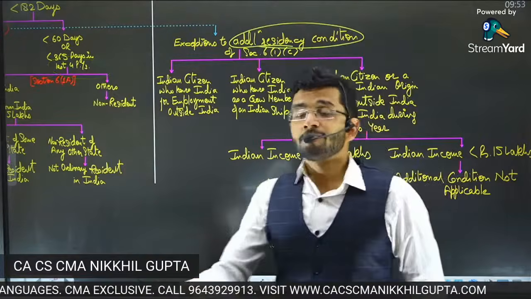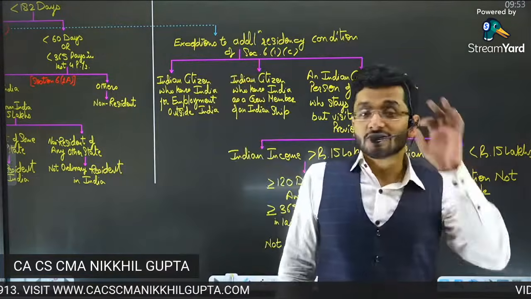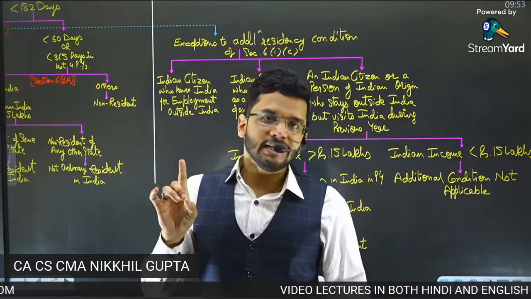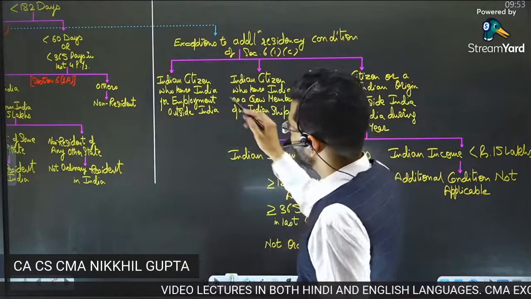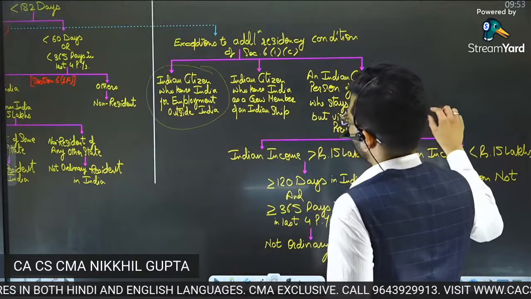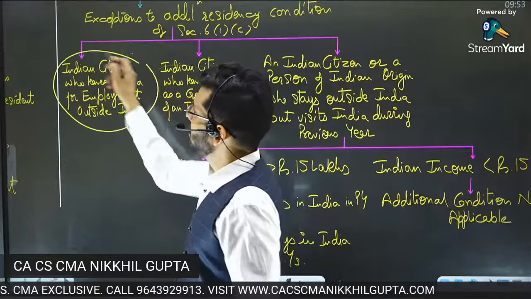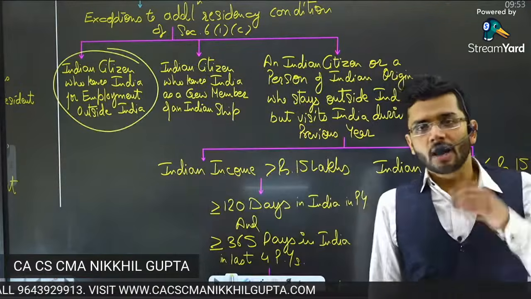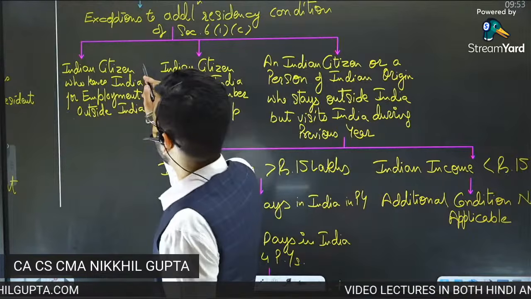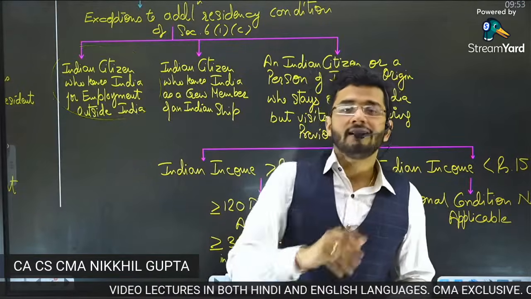But guys, sometimes there are absolutely bona fide cases where a person is moving out of India for a genuine cause in the current year. He should not be penalized. His past should not be seen because he's a genuine person. So exception number 1, which we've just discussed: an Indian citizen who leaves India for employment outside India. We will not see your past stay in India. We will only see your period of stay in India in the relevant previous year.